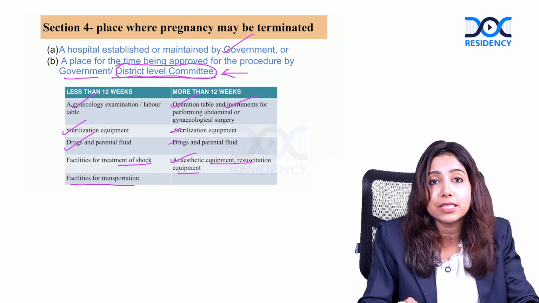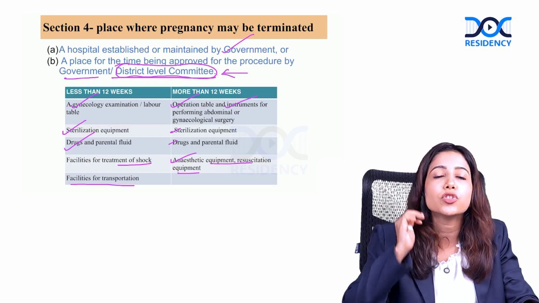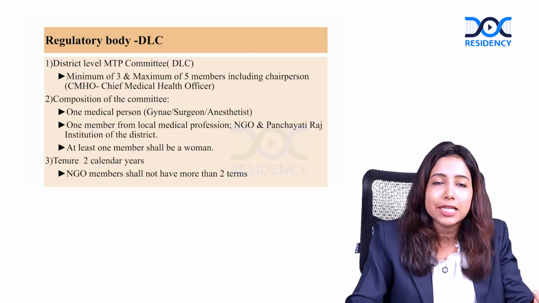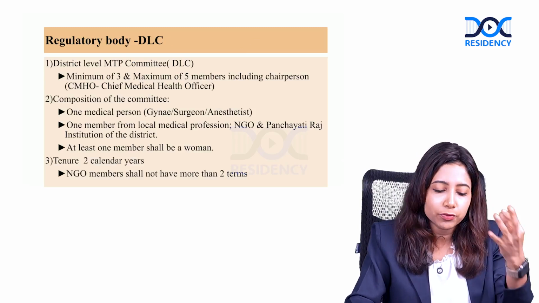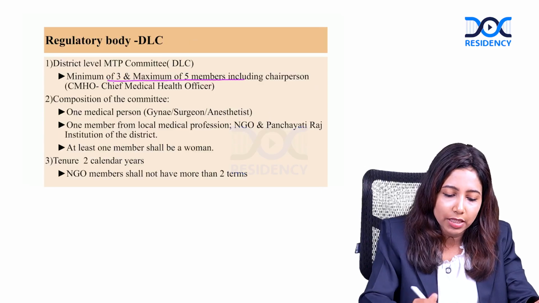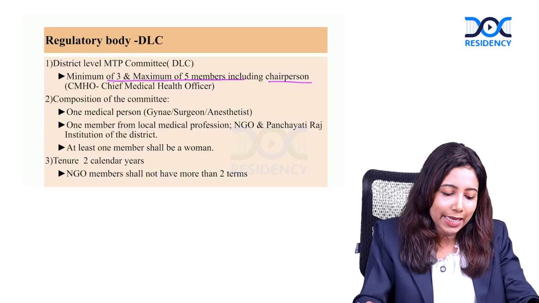So as we discussed here, a place which is approved by government or district level committee. What is meant by this district level committee, or who constitutes this DLC? DLC is a regulatory body. It is constituted by a minimum of 3 members, maximum of 5 members, including the chairperson, that is the Chief Medical Health Officer.